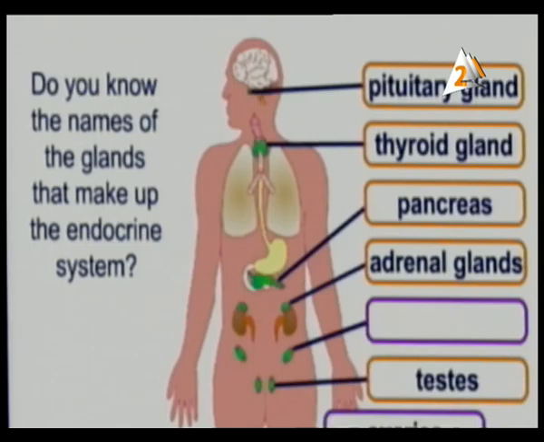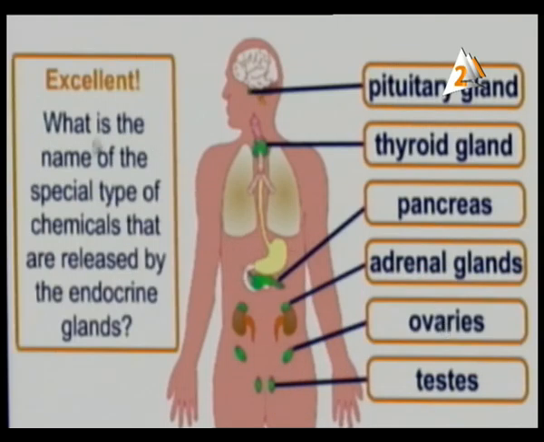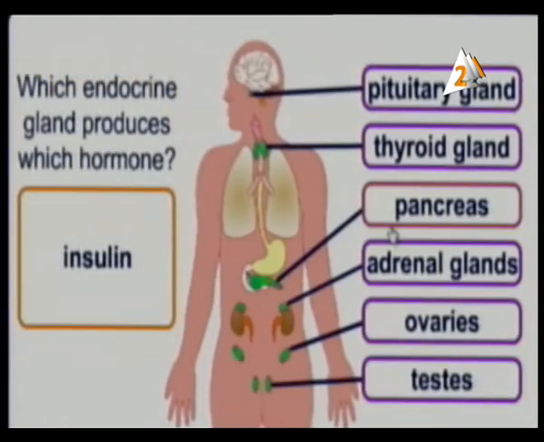The last one is the ovary. So that's the name. What is the name of a special type of chemicals that are released by the endocrine glands? So this one is called what? It is called hormones.